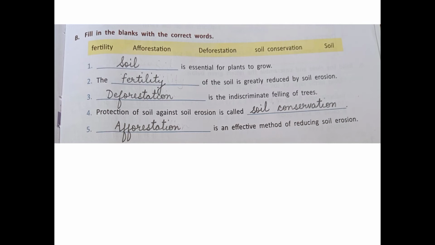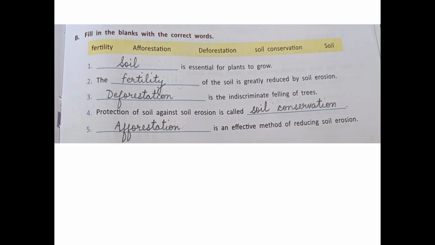Number 2, the dash of the soil is greatly reduced by soil erosion. Answer is fertility. The fertility of the soil is greatly reduced by soil erosion. Number 3, dash is the indiscriminate felling of trees. Answer is deforestation. Number 4, protection of soil against soil erosion is called dash.